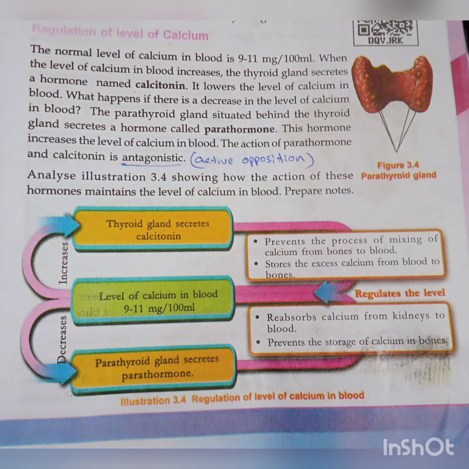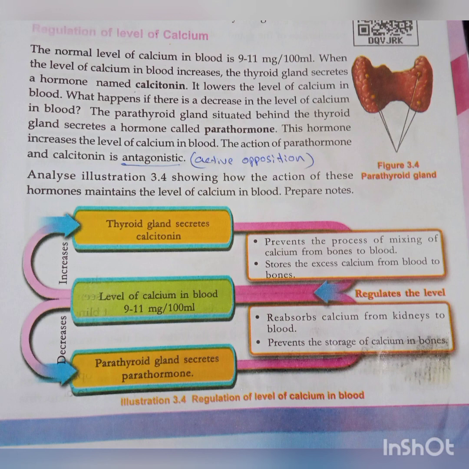Why? Because in the blood there is not enough calcium. At that time this hormone goes directly to the kidney, and from the kidney calcium is absorbed and given into the blood. Why? Because calcitonin is not allowed to take the calcium from bone, that is prevented. At that time the parathyroid moves to the kidney, and from the kidney reabsorbs the calcium to the blood. One more thing, it prevents the storage of calcium in bone.